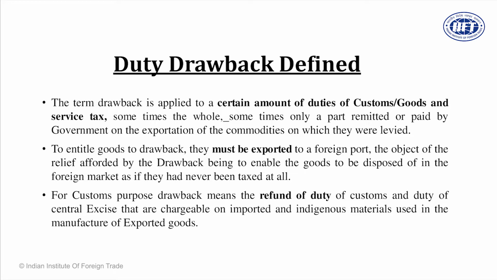There are certain elements for that refund. Goods must be exported. So when you file the shipping bill, when goods move out of India, there are proofs. The shipping bill is the first proof. Let export order on the shipping bill. Then the export general manifest is filed by the shipping company. Third is the bill of lading, which is the ultimate proof that the goods have moved out of India. Fourth is the EBRC. These are the proofs of export. So goods must move to a foreign port, and these can be the proof. We will discuss how to comply with them.